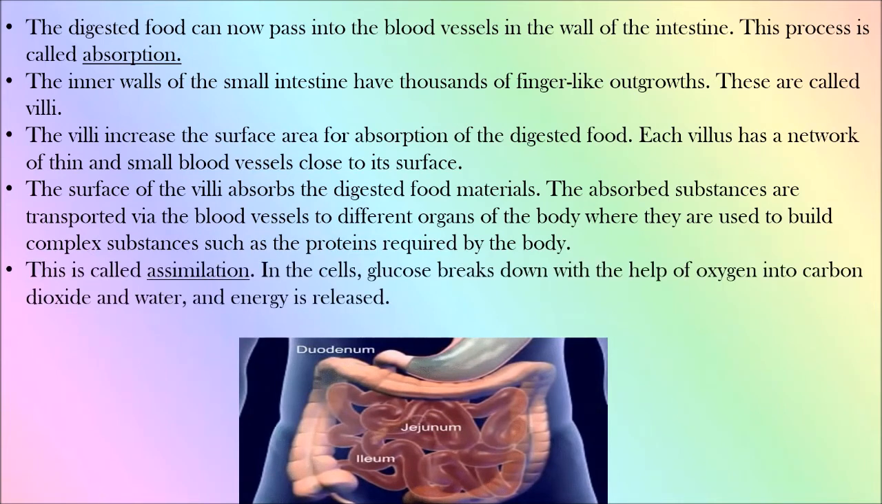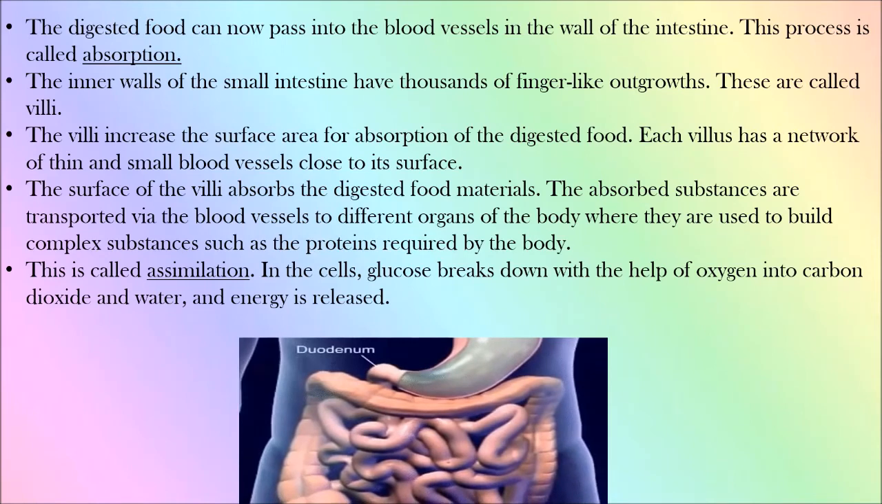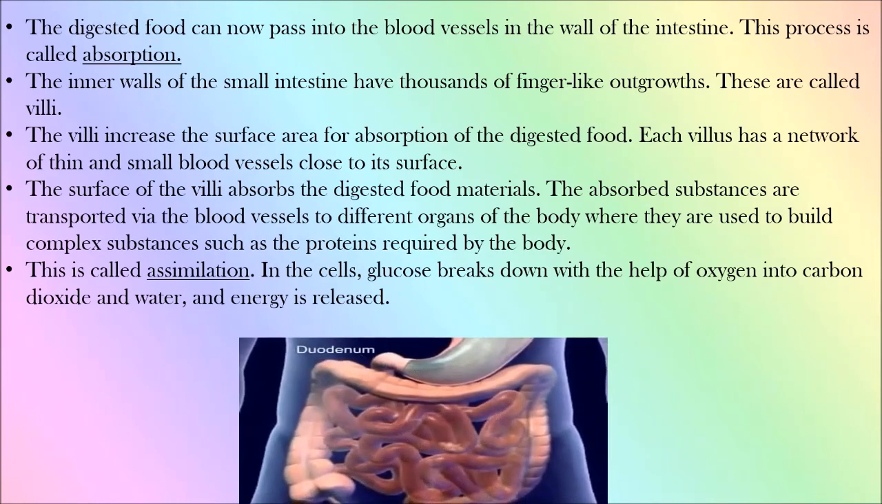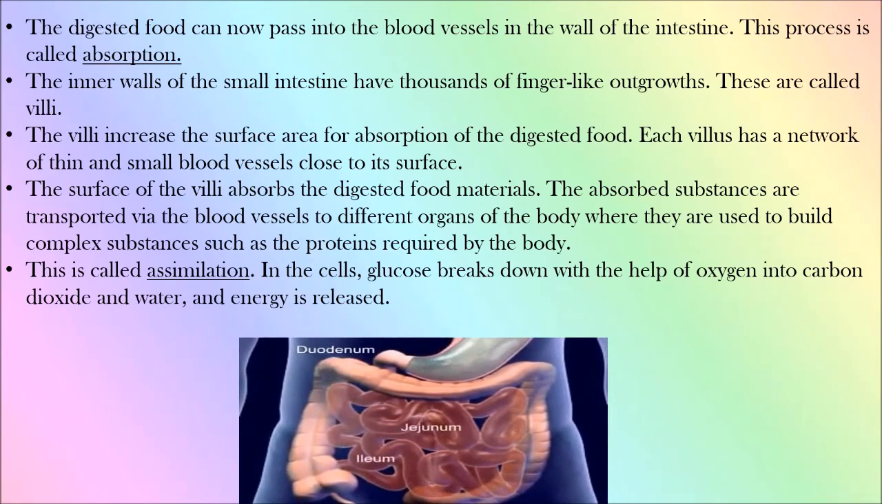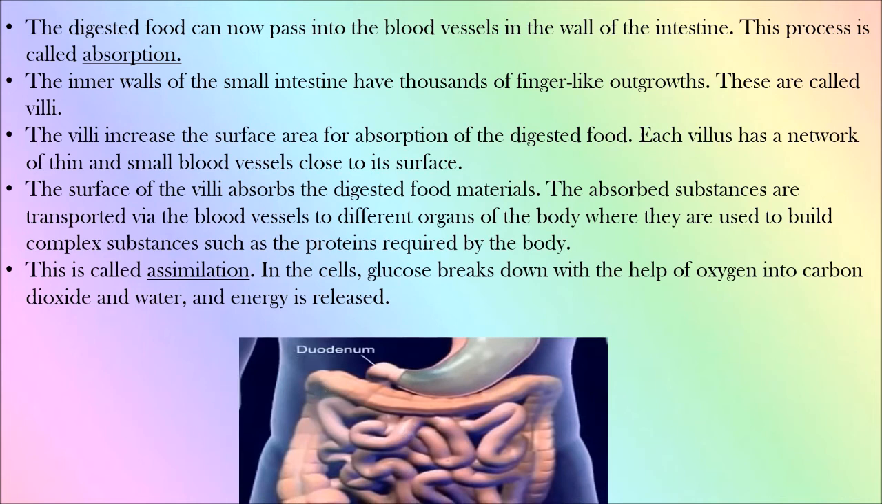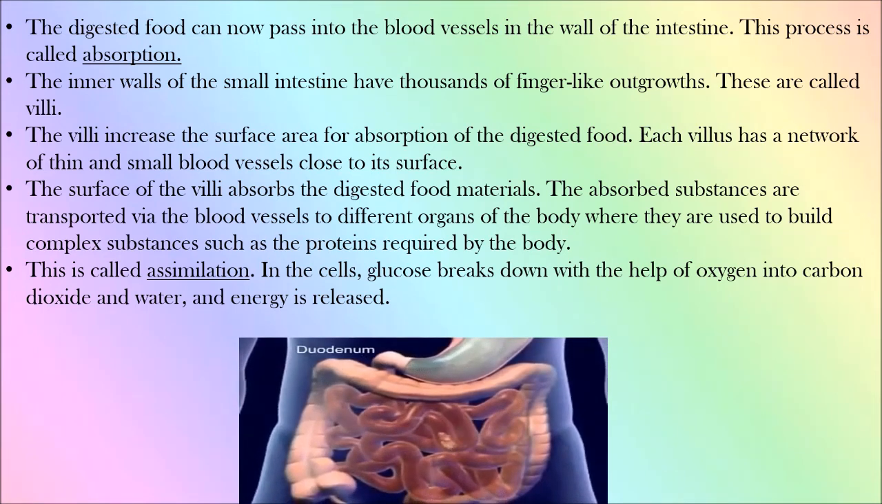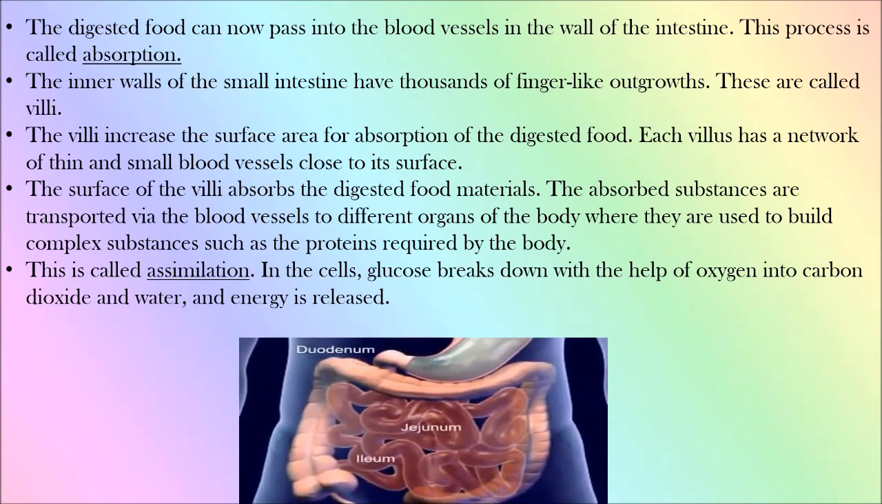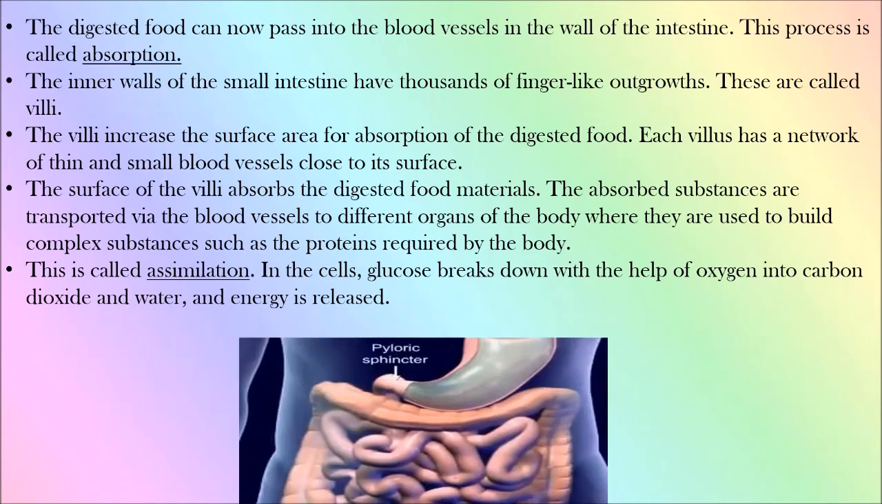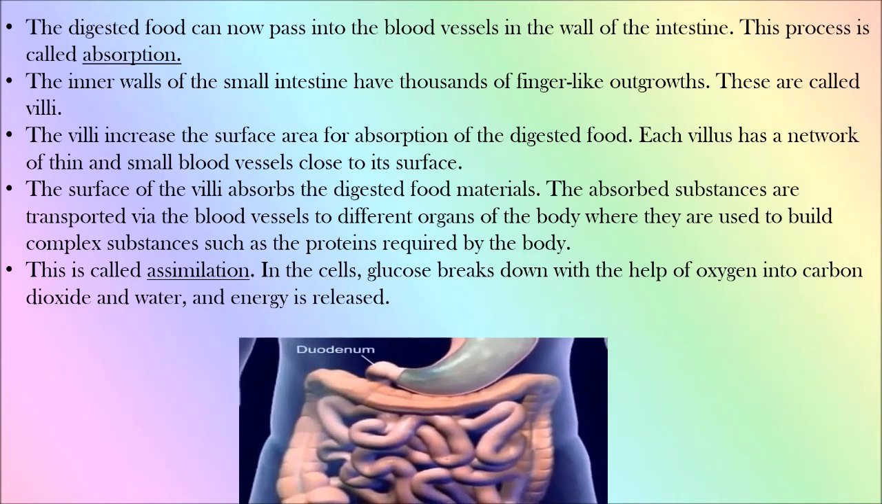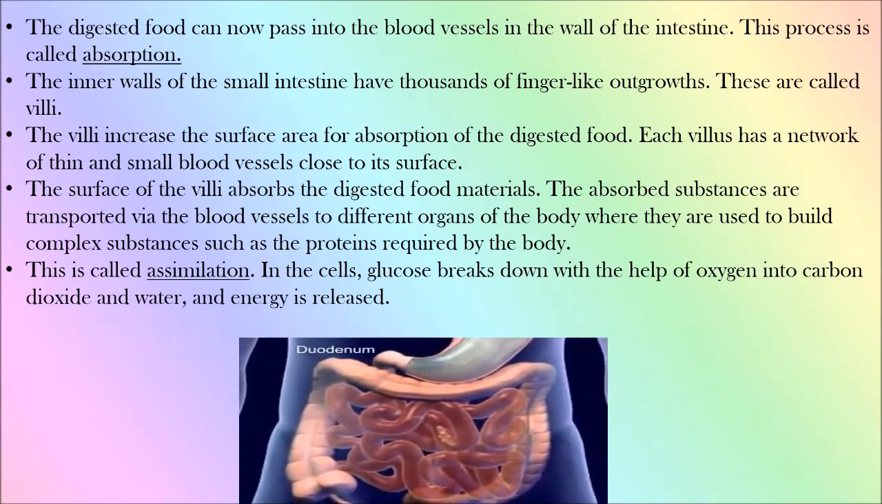This is called assimilation. Okay, so now we saw what absorption was. All the nutrients pass into the blood vessels in the wall of the intestine. That is called absorption. Now the inner walls have these finger-like outgrowths that are called villi. Villi is plural, villus is singular. Now they increase the surface area so that more nutrients are absorbed. They want maximum nutrients to be absorbed from the digested food.